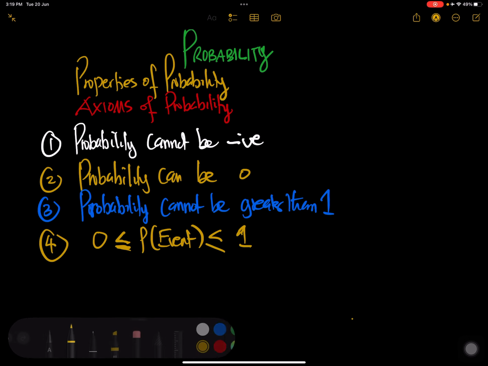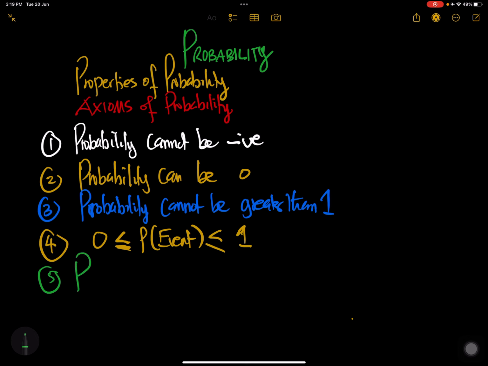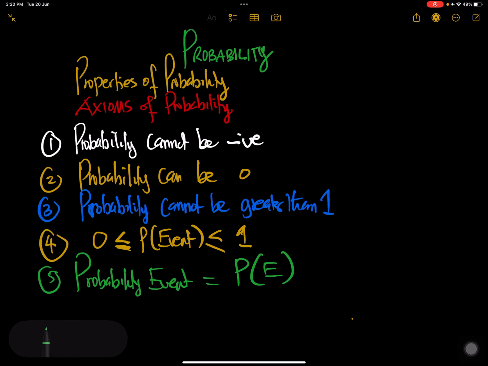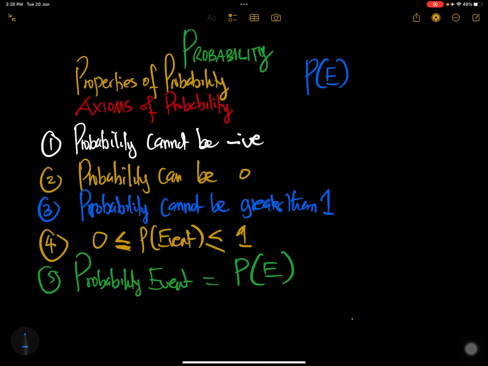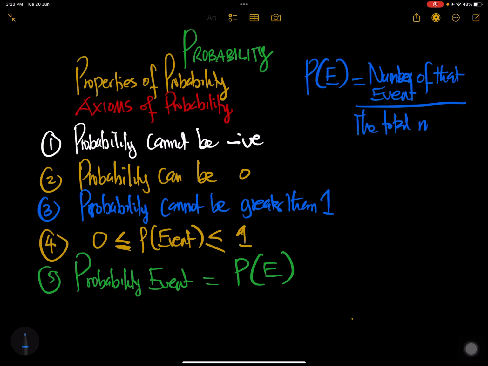Now, the fifth axiom is what we call the probability of an event. The probability of an event is written as P of E, like this. And what is that probability of an event? Let me rewrite it here. The probability of an event, which is P of E, is the number of that event, all divided by the total number of outcomes.